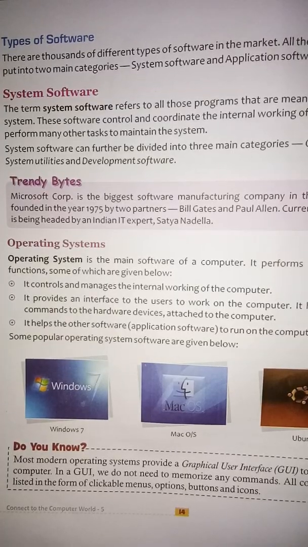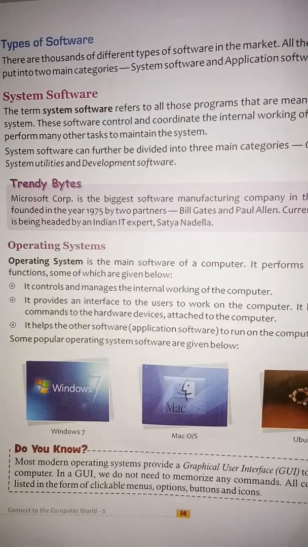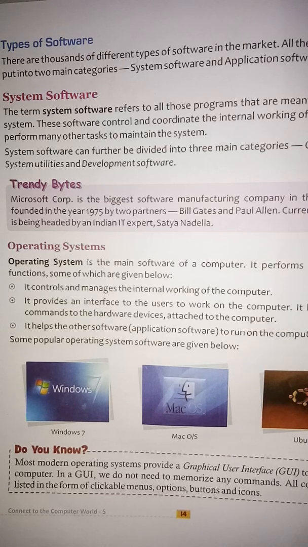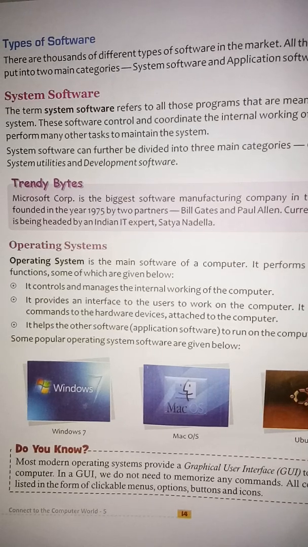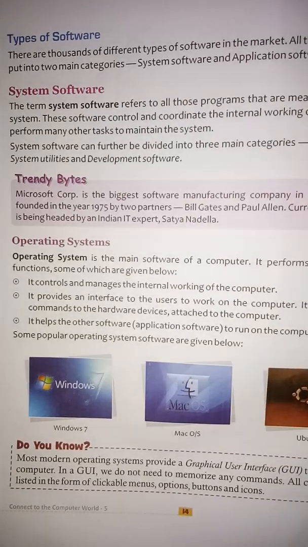Page number 14, types of software. There are thousands of different types of software in the market. All these software can be put into two main categories. Okay, so first is system software and second is application software. So let me know about system software.